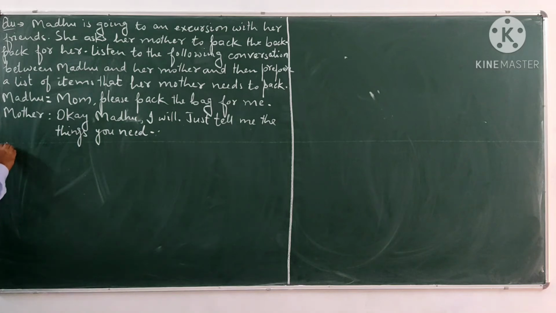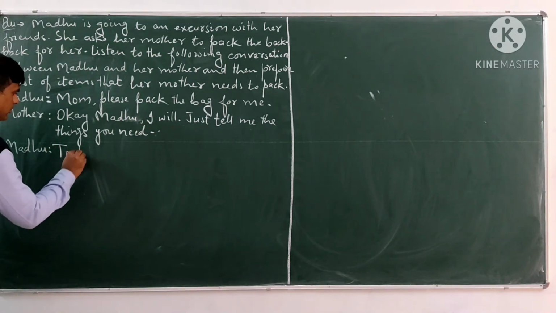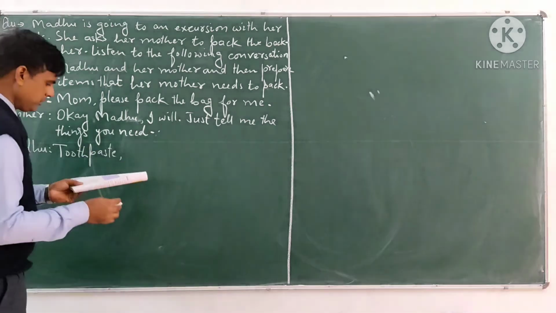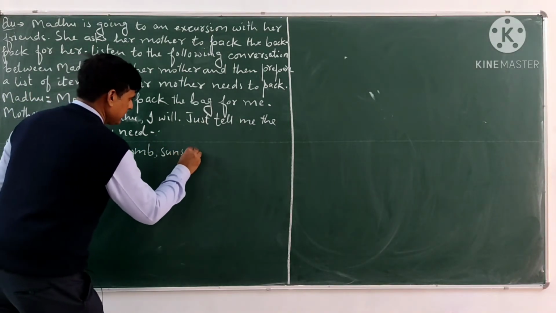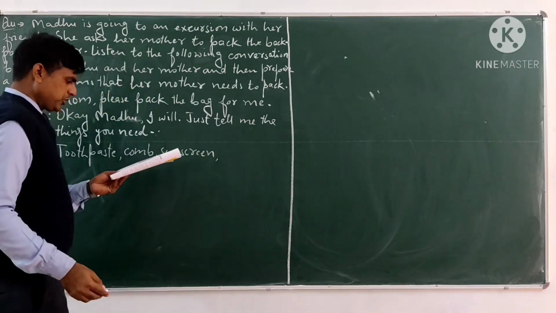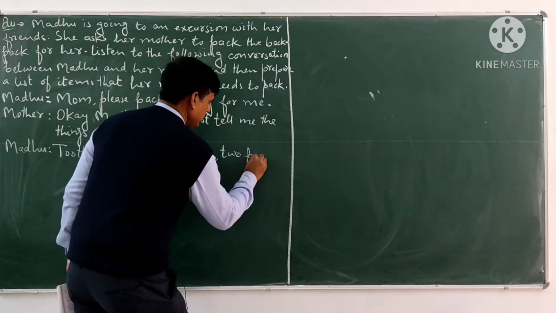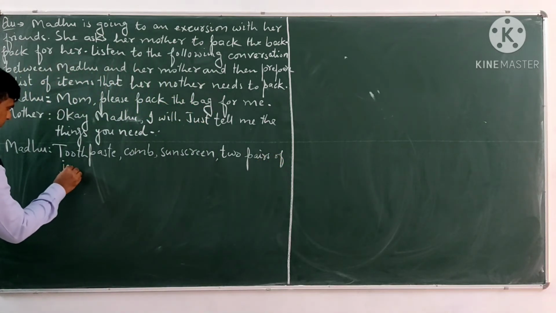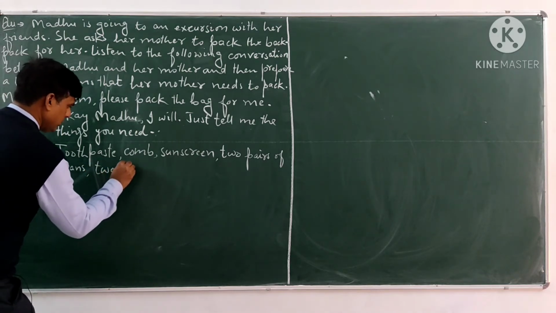Then Madhu tells: toothpaste, comb, sunscreen, 2 pairs of jeans and 2 shirts.